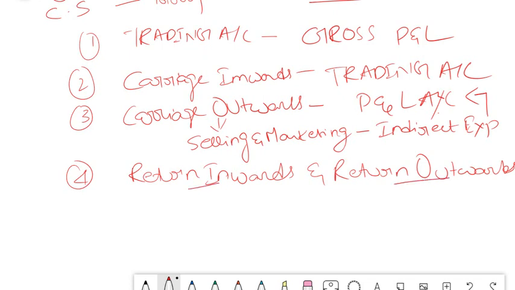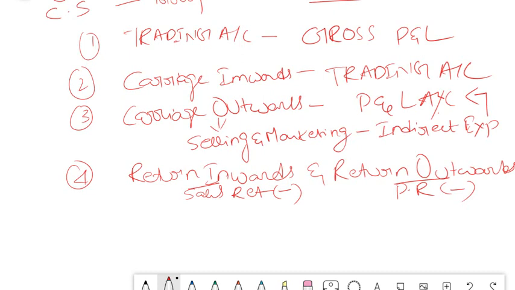Inwards, that means only if we have sent something out, it will come inside, isn't it? What is something that we send out? It is nothing but sale of your products. So this is related to your sales return. This is related to your purchase return. Both of them are deducted from the respective purchase and sales in trading account.